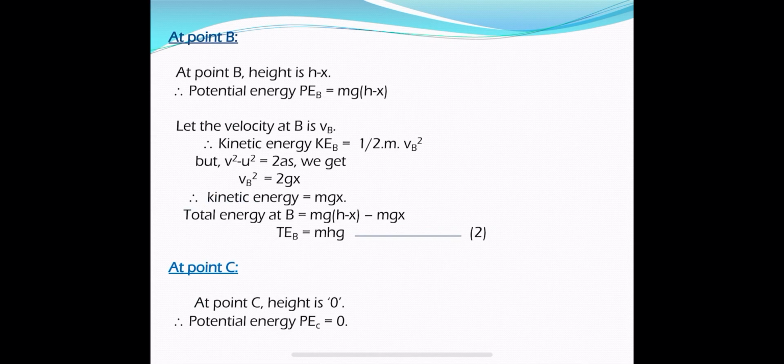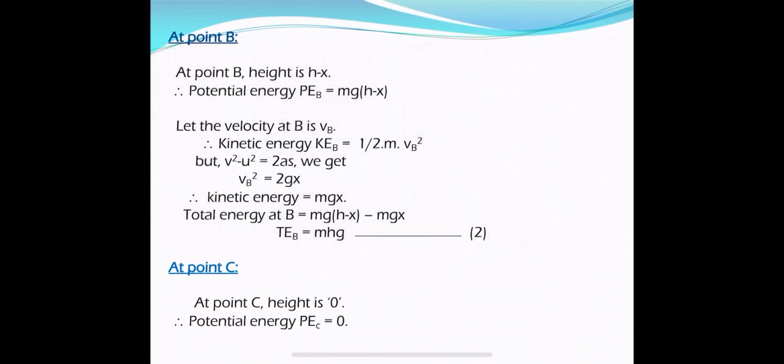So if we substitute all these things, we get Vb square is equal to 2gx. Substitute the Vb square value in half m Vb square. So kinetic energy is half into m into 2gx. Half and 2 get cancelled, so the remaining is mgx. So the kinetic energy at point B is mgx.